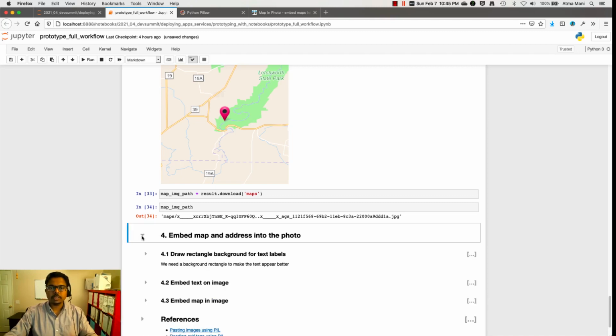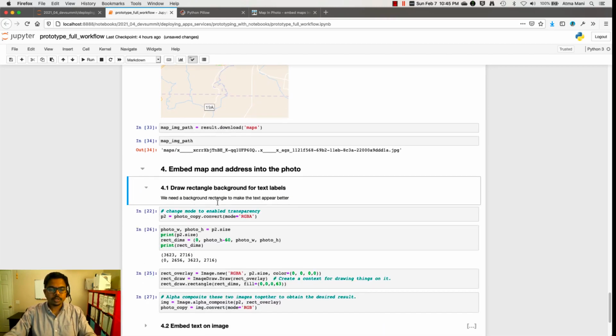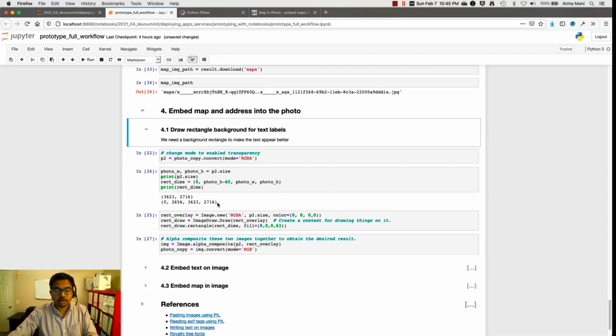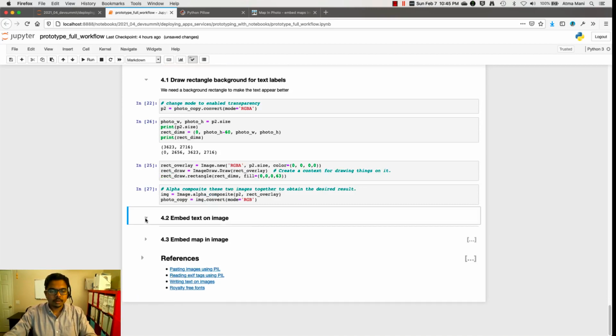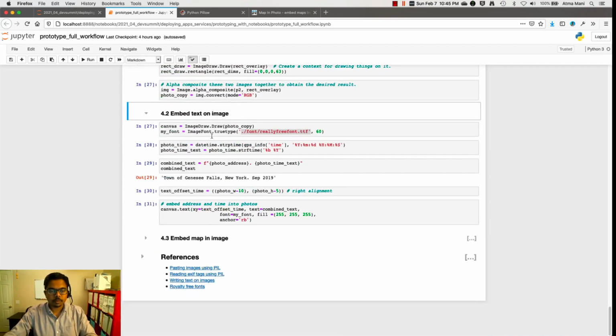Now we have the address information as well as the map image, and all we need to do is just do some image processing and paste it into the photo itself. We start by composing a dark or translucent rectangle for the text to appear better, and then we make a canvas object, and then we choose the font size and type of font for typing in the address information. We choose the location where it has to go, which is the offset, and then we can write it right onto the photo.